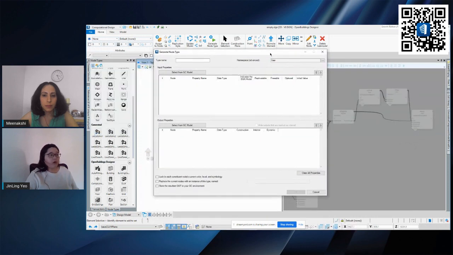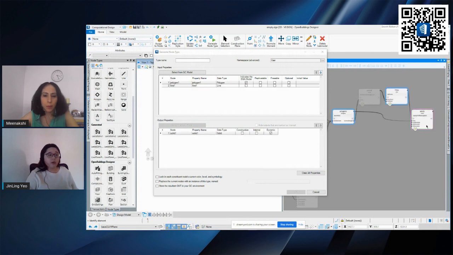Just to show you how it works, first of all, I'm going to select the output. I'm going to say select from GC model. You can come back into your graph and select the node that you want as the output. Let's say I want it to create this frame here, which is this solid, so I select this. Once you have selected this, you'll see that automatically the input gives you values which help you create this solid. Basically you will need a polygon as well as a line.